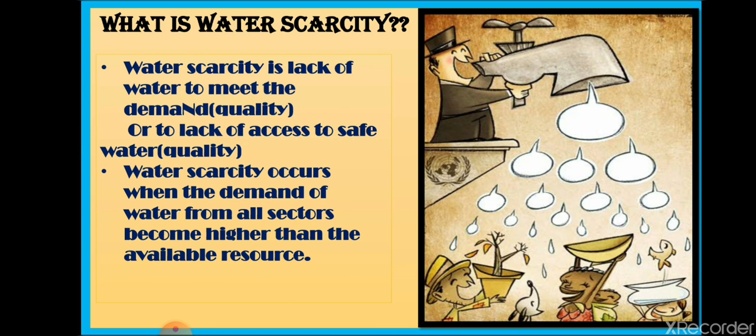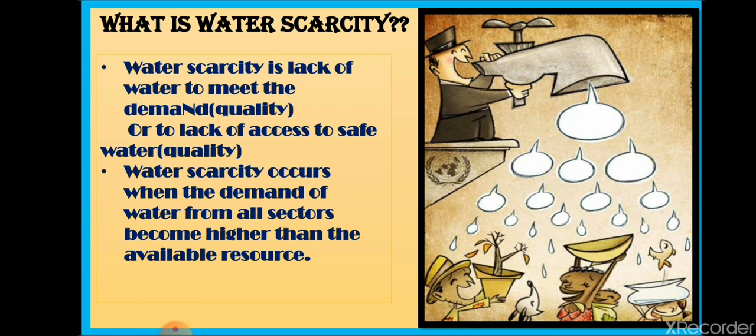Water scarcity means lack of water to meet the demand, that is quantity, or lack of access to safe water. There are some places that do not have water at all, so they are lacking in quantity. There are some places that have water, but that water is not fit for consumption, so they are lacking in quality. There is enough fresh water to meet the needs of 6 billion people, but it is not distributed evenly.